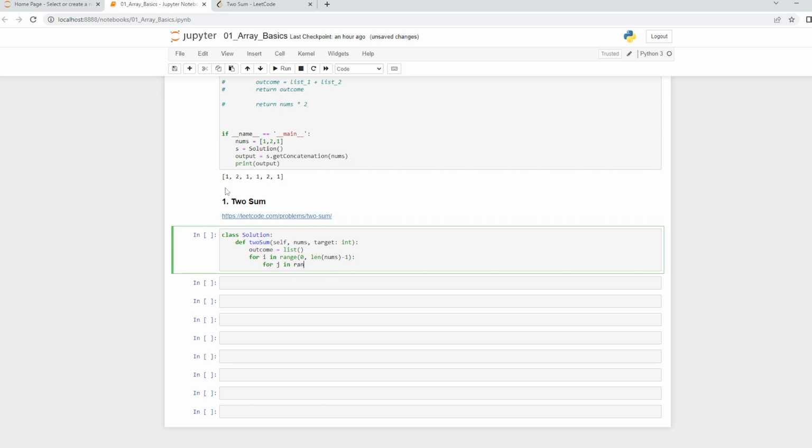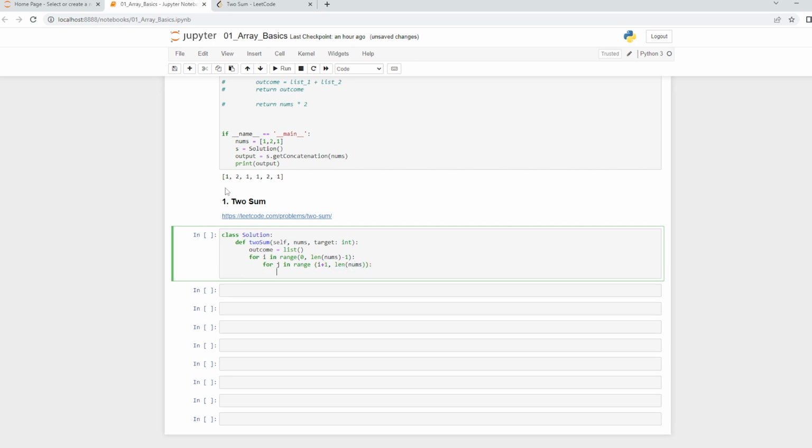So for j in the range of, we will start from i, the first for loop, plus 1. Okay, so the next element that has been held by the earlier for loop, and we will go all the way to the end of it. So now it becomes very much easy.